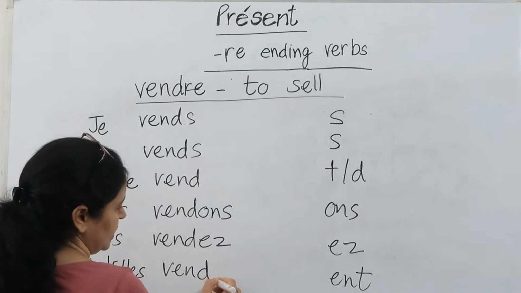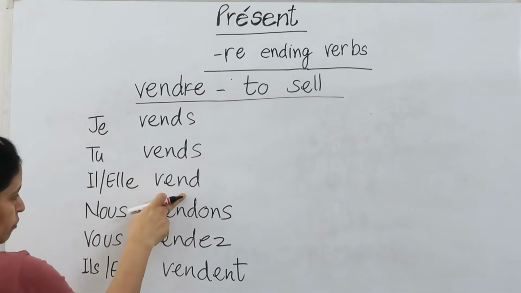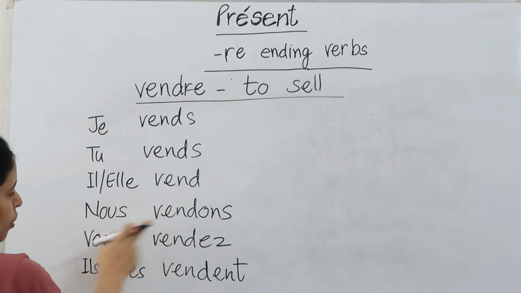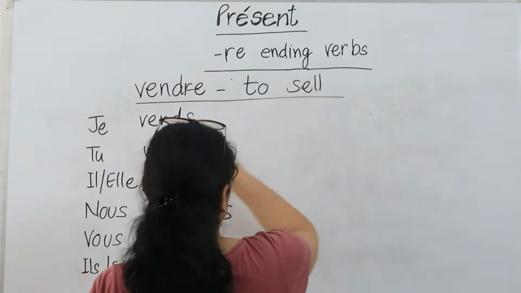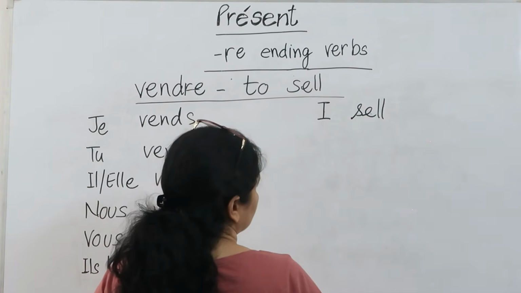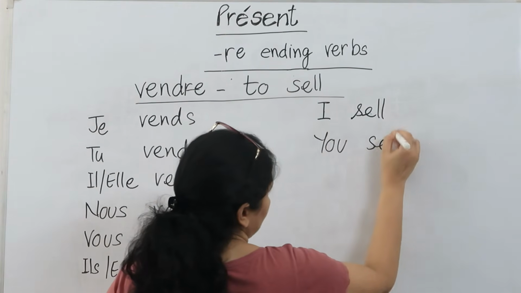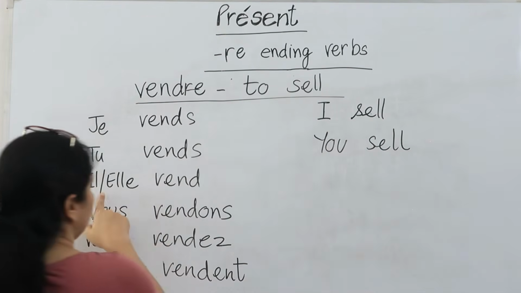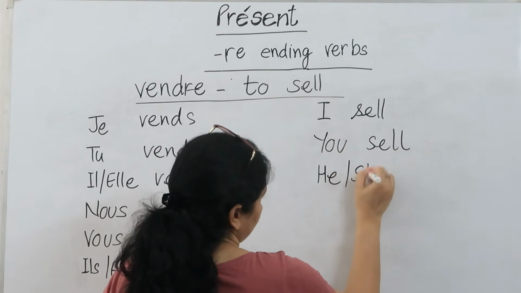ONS, EZ and ENT. Je vends, tu vends, il vend, elle vend, nous vendons, vous vendez, ils vendent, elles vendent. Now when I translate these sentences, je vends means I sell. Tu vends, you sell. Il vend or elle vend, he or she sells.